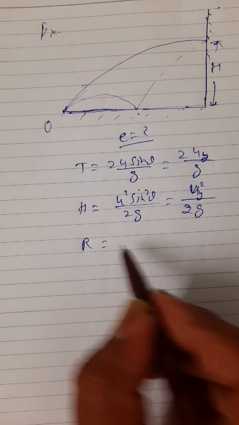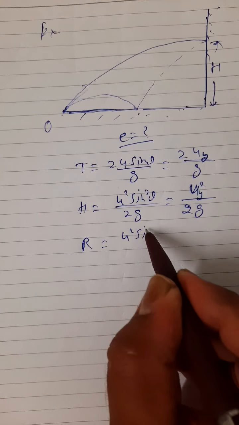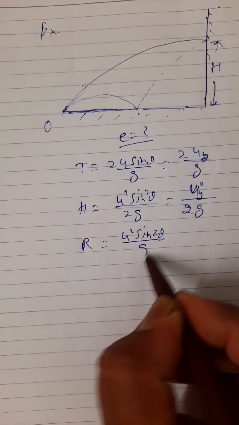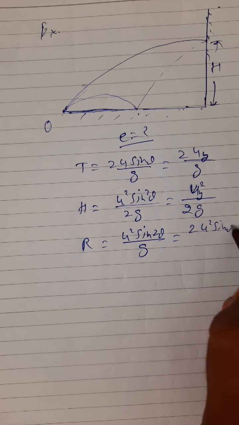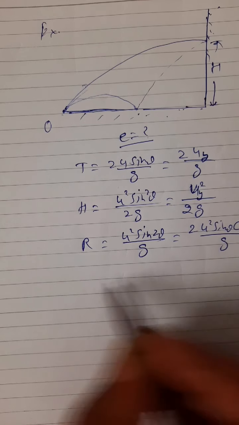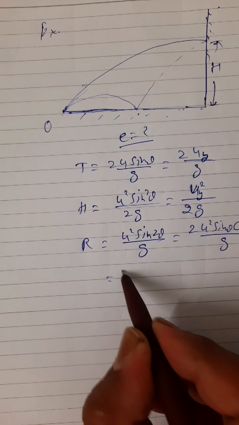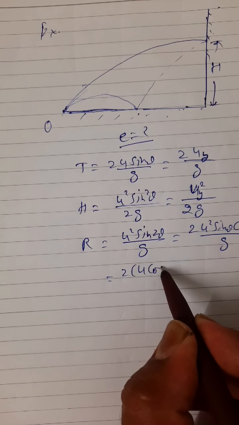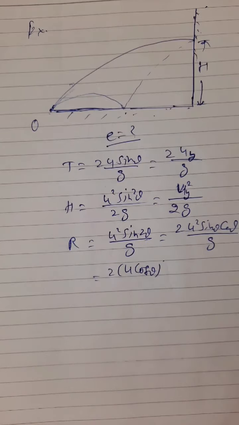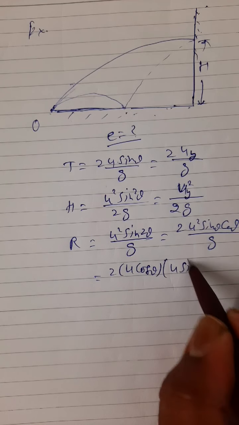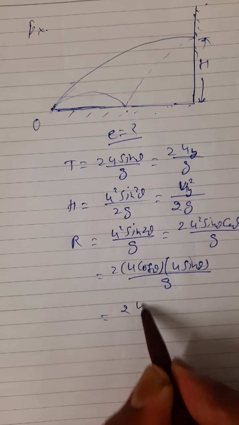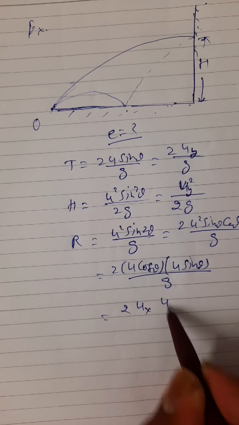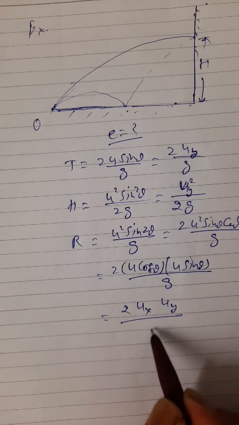You write r equals u square sine 2 theta by g, I write 2u square sine theta cos theta by g, or I simply say 2 u cos theta u sine theta upon g, that is ux, uy by g.